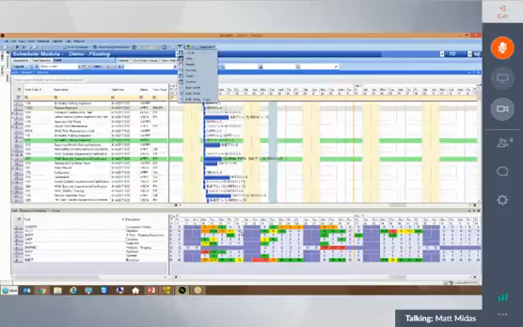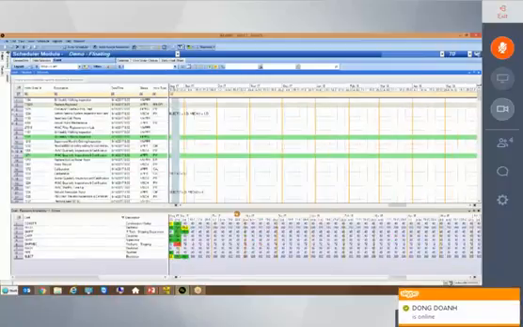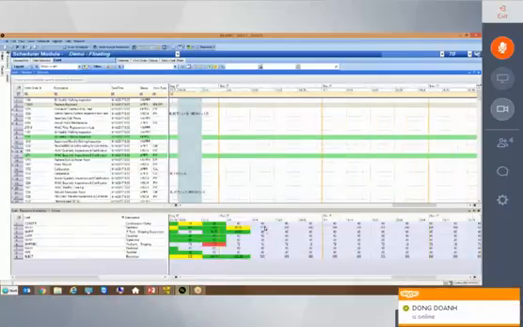So if I change this to the weekly view, for this resource here, it's going to take all of these 8 hours into effect and combine them into one view, so it would be 40 hours minus whatever work has been assigned. So if I come up here and I click the weekly view, you'll see that it'll readjust all of this. And I can expand the view a little bit here to show more of the weekly basis.